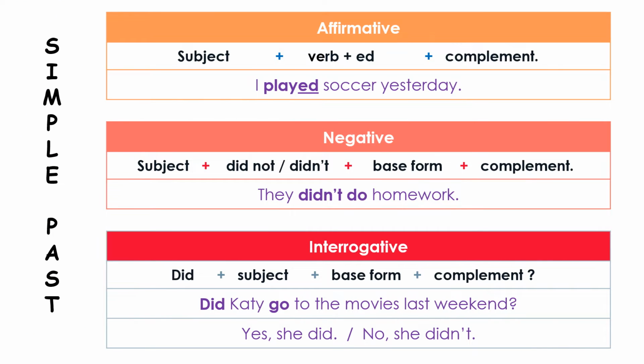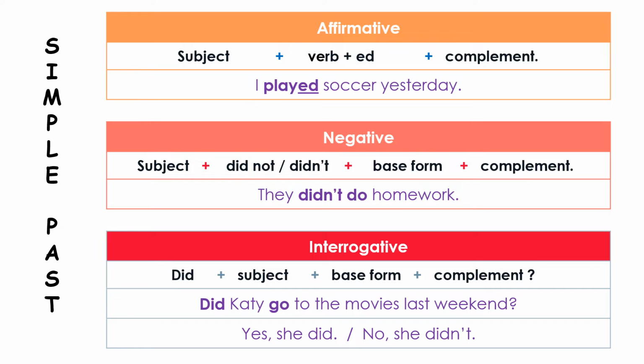Now we're going to practice how to make sentences in simple past. If it's an affirmative sentence, we start with the subject, then the verb plus ed, and the complement. Like the example that we have here. I played soccer yesterday. Play ends in ed.